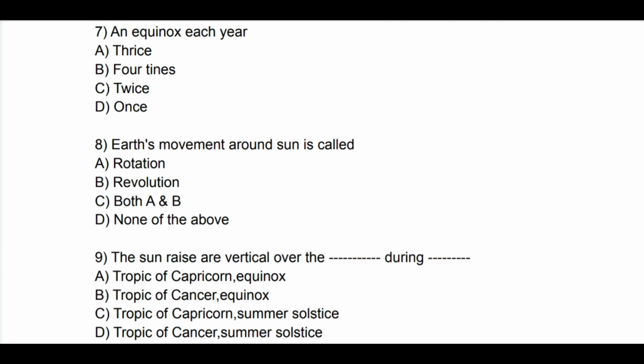Question number 7. An equinox occurs each year. See the options: A. Thrice, B. 4 times, C. Twice and D. Once. So correct option is C. Twice.